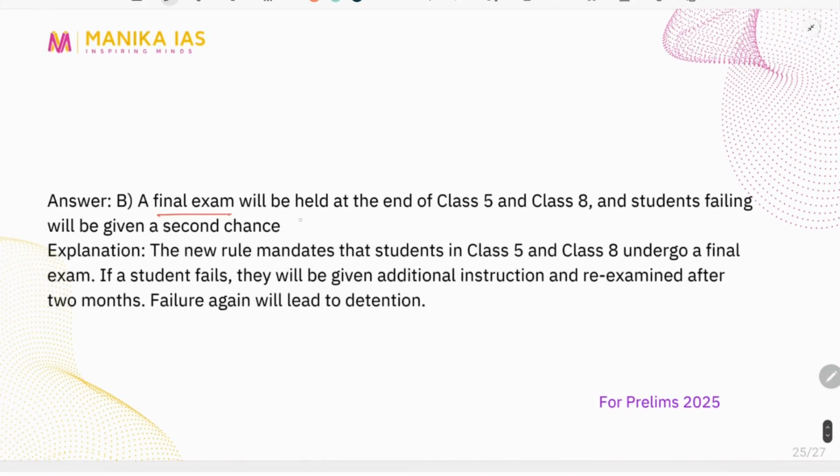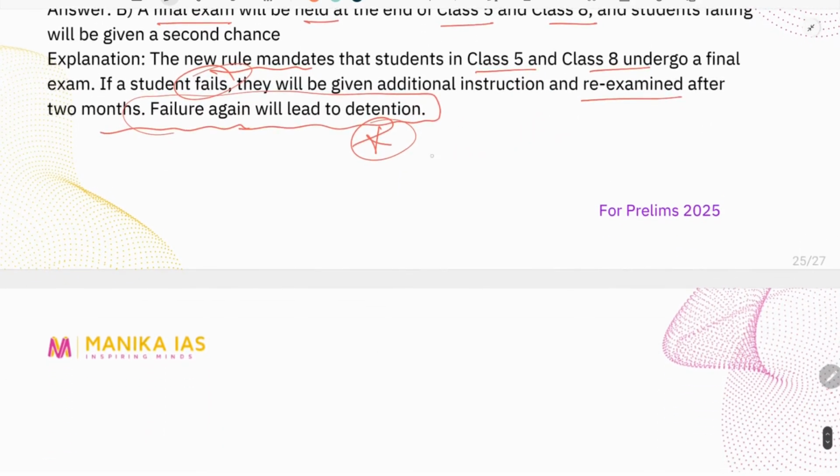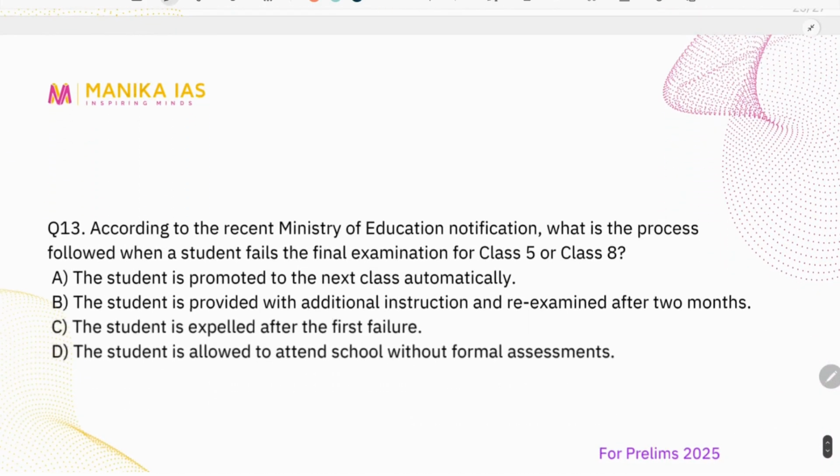A final exam will be held at the end of class 5 and class 8, and students failing will be given a second chance. See, the new rule mandates that students in class 5 and 8 will undergo a final exam. If they fail, they will be given some time so that they can prepare, improve and actually pass the examination. But if they fail again, it will lead to detention. This is the point that you have to remember. This was not the case earlier, right?